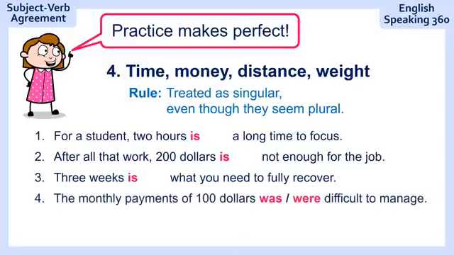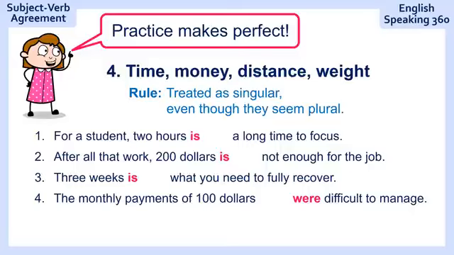The monthly payments of $100, difficult to manage. The monthly payments of $100 were difficult to manage. Did you get this one right? I hope so, because here, remember, we are always focusing on the subject. So, what were difficult to manage? And the answer is the monthly payments.